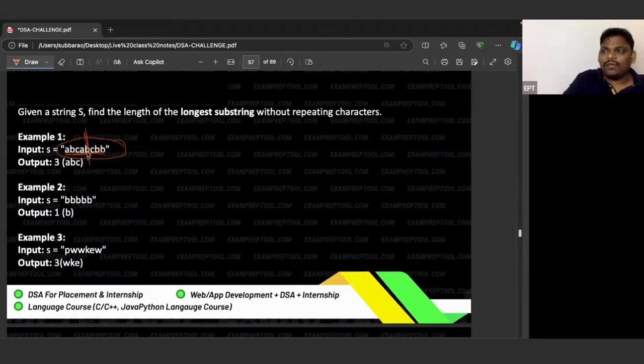See, I think B's are repeating. At least can I take 3 letters? I think ACA is possible and ABC is possible. Is there any 4 length possible? No. So the answer is 3.